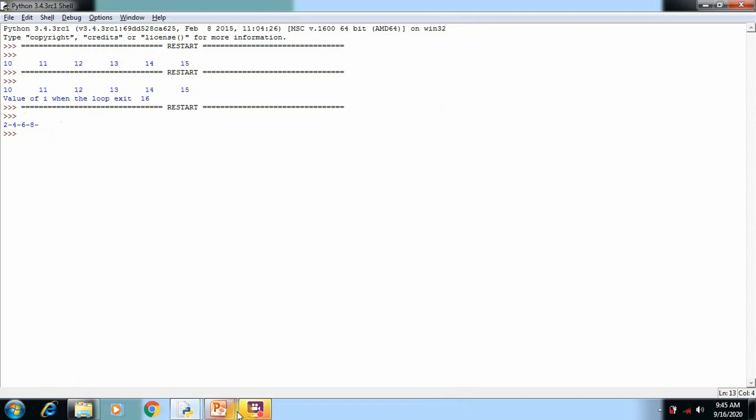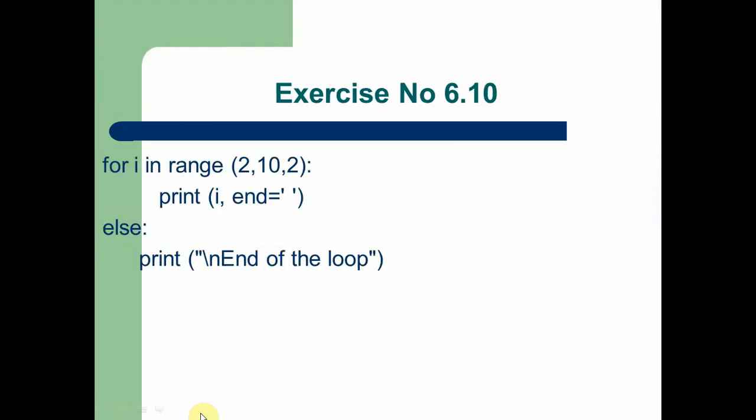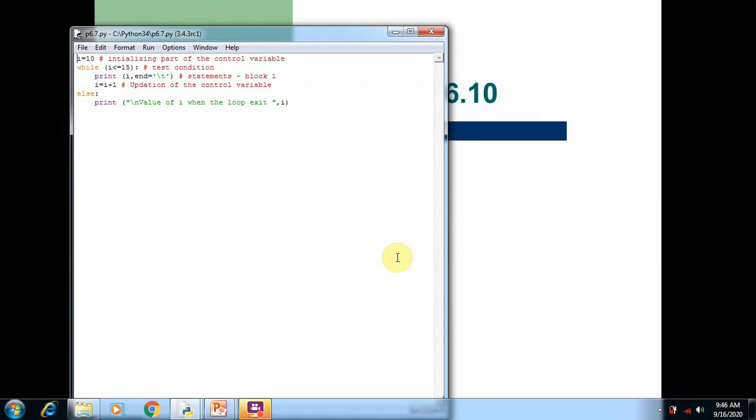The next program for loop is 6.10. Here we are using an else part. The simple thing is, whenever the for loop didn't reach the stop value, it executes this statement. When the for loop reaches the stop value, the condition becomes false, then the else part is executed, the end of the loop. So now we are going to execute 6.10.